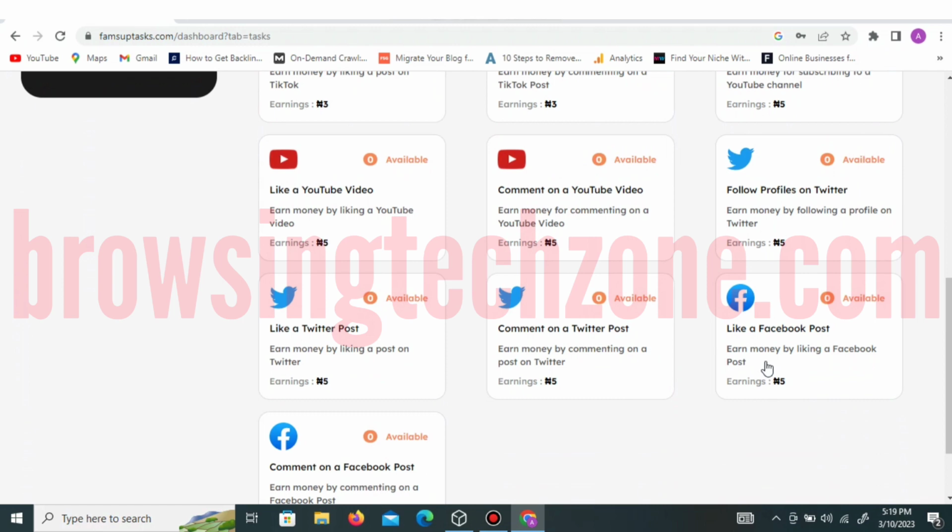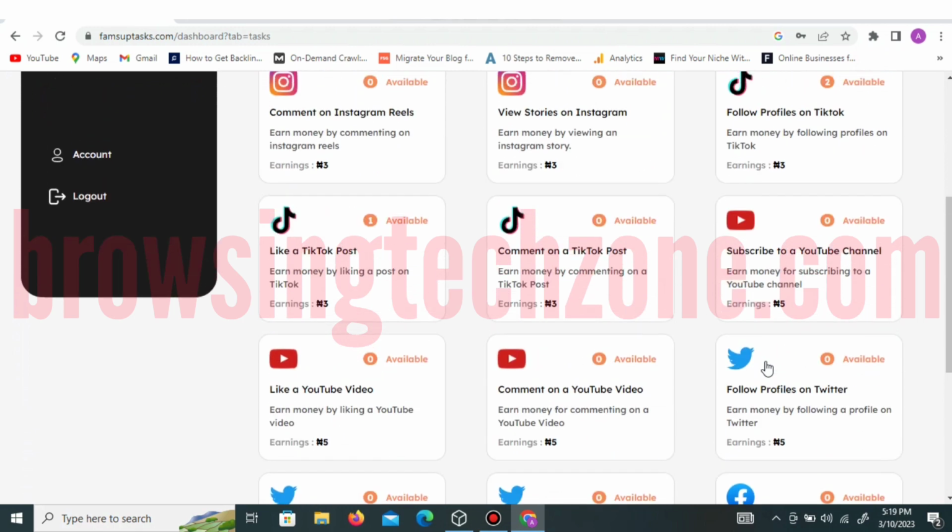With this, I think you will be able to register on this platform. You don't need to pay a dime for registration or activation fee, and you will be able to accumulate. If you've registered on Hawkit or Fire Trend, you will see that this is exactly how those platforms work. But on those platforms, you will need some amount to register and activate your account. But here it is free, and that is a good opportunity for you to just perform tasks without paying a dime and be able to accumulate some cash and withdraw to your Nigerian bank account.